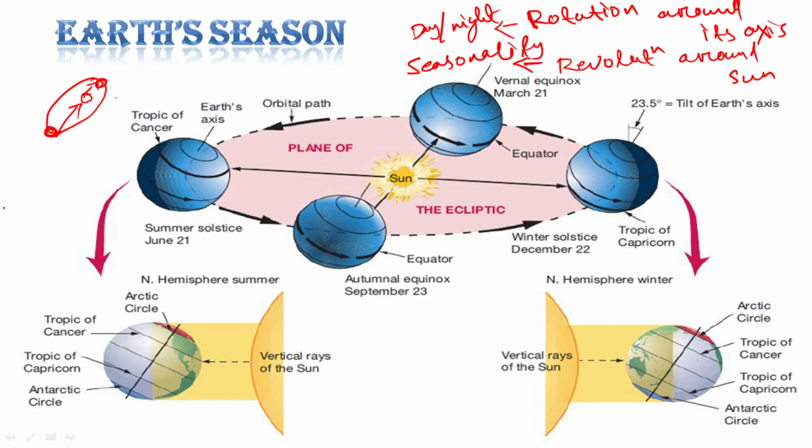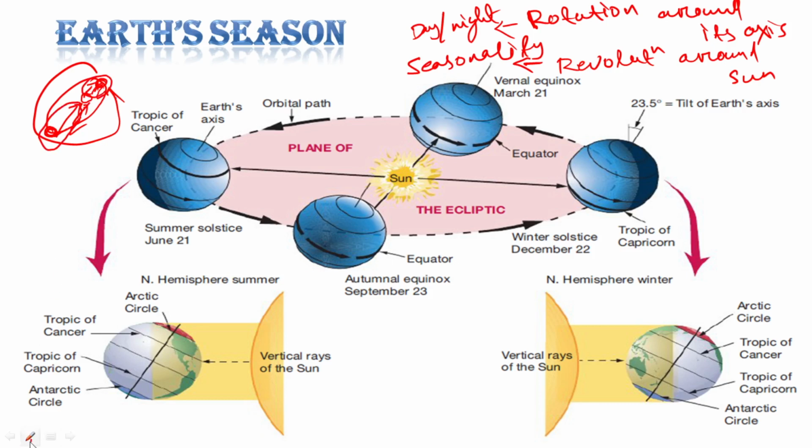Okay. Not only revolution, there are other factors which are affecting seasonality. So one thing I told, because of this near and far position, Earth is having different insolation in 1 year. One revolution is 1 year. So in 1 year, Earth is at minimum distance to the Sun at one point and at a further distance from the Sun at another point.